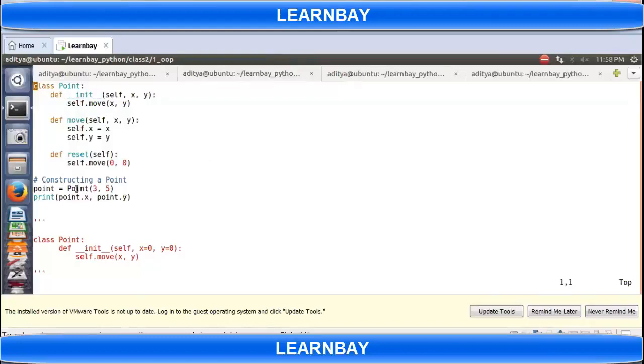Now if I create a point object, Point(3, 5). Basically, when you have this function underscore init, what will happen?